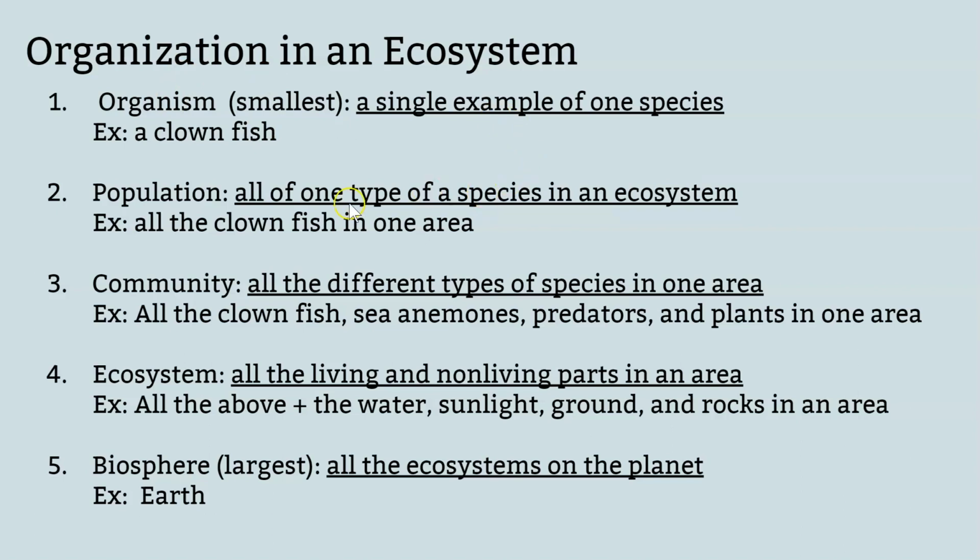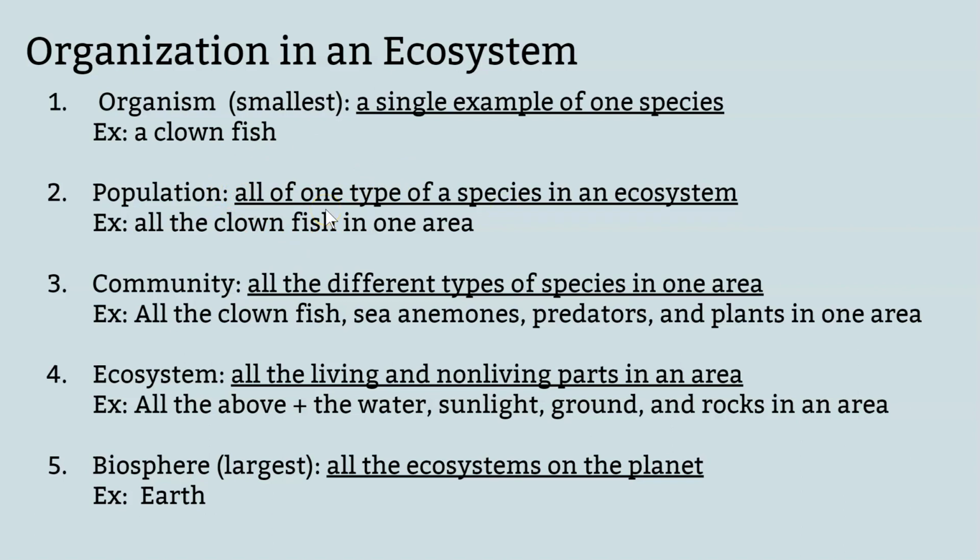All right, moving up one, we go to the population. That's a very specific word, and it's going to mean all the clownfish in that area. If a population of clownfish were affected, that would mean all the clownfish in the area were affected, like a disease that only affected clownfish. So when you're talking about the whole clownfish population, this is a much larger amount.